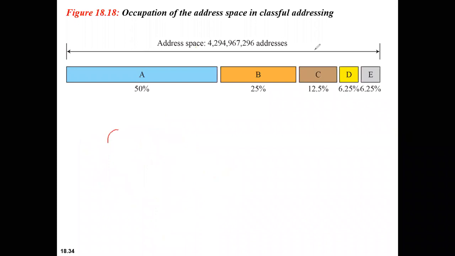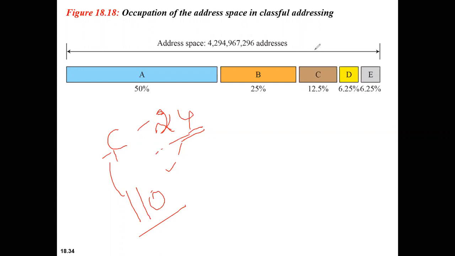In case of class C, the network length is 24 bits. Out of these 24 bits, 3 bits are used to define the class, that is 1, 1, 0. So 3 bits are used to identify the class, and the remaining is how much out of 24? 21 bits are used for the network address.